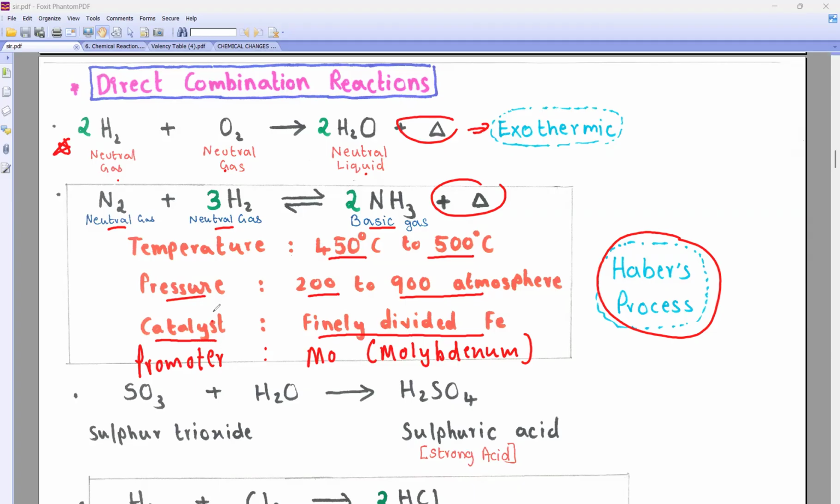They will ask, so what is the catalyst? It is a substance which increases the rate of reaction. What is a promoter? It increases the efficiency of the catalyst. So it makes it faster.